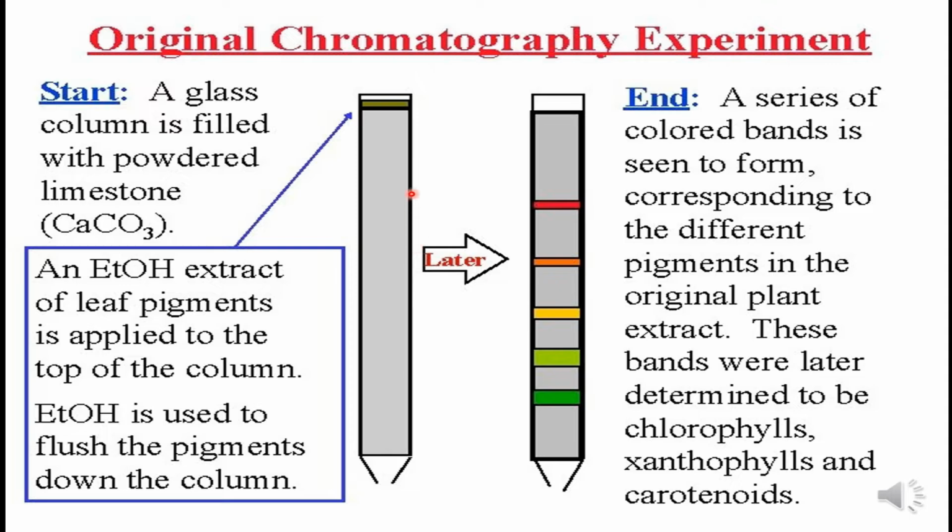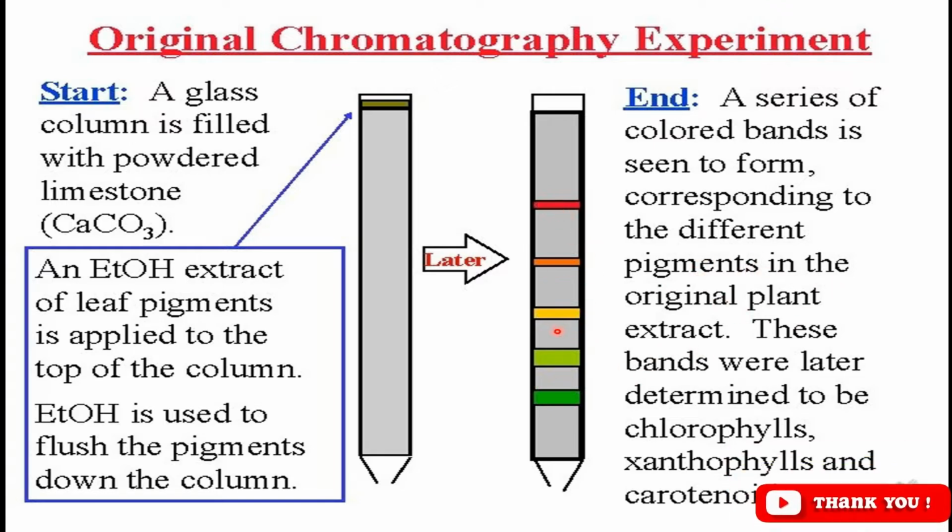Then the eluent, ethyl alcohol, we will pour from the top. After that we will get a series of different colors separated by the eluent, that is ethyl alcohol. So a series of colored bands is seen to form. You can see different colors here corresponding to different pigments in the original plant extract.